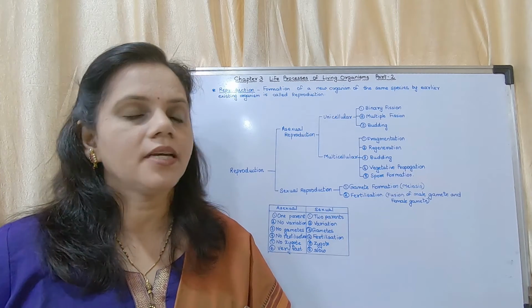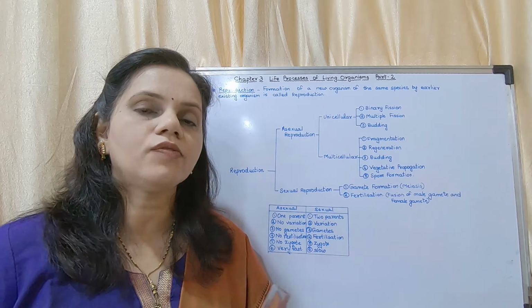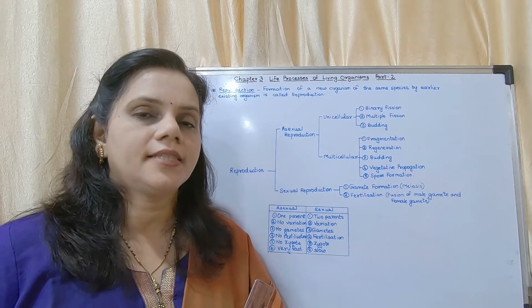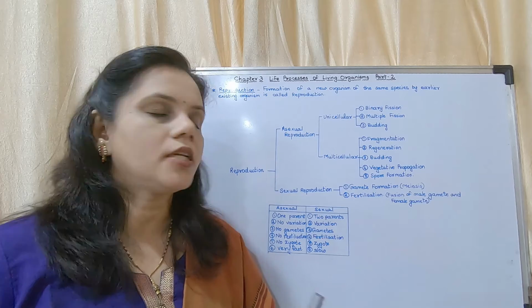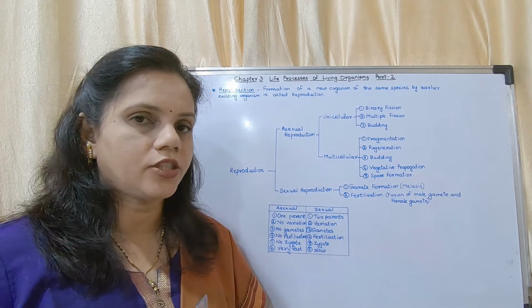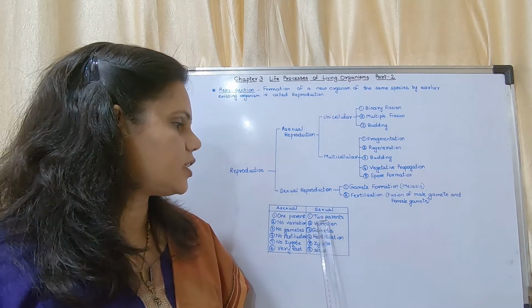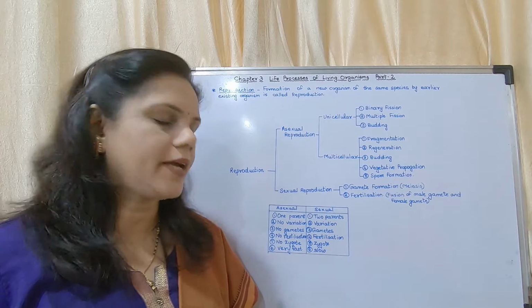Now in our syllabus, we have the study of some methods of asexual reproduction and sexual reproduction. Reproduction is of two types, asexual and sexual. In asexual reproduction, there is only one parent. In sexual reproduction, there are two parents.